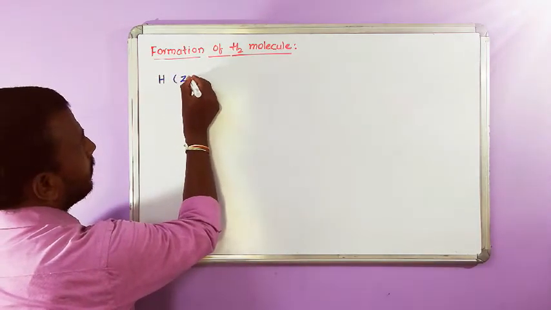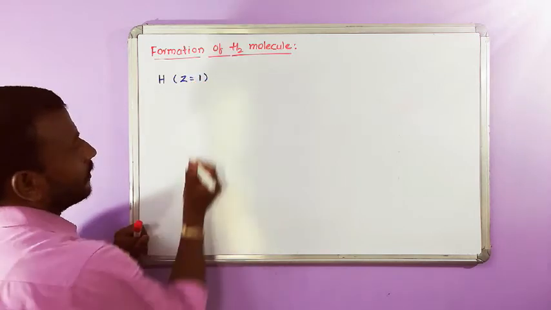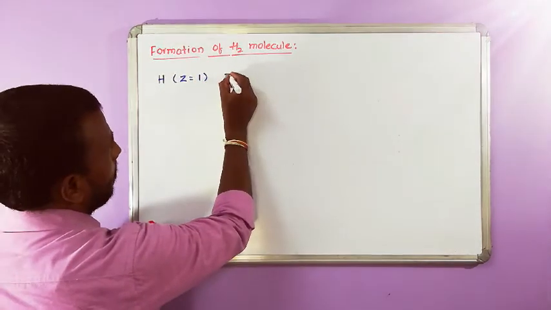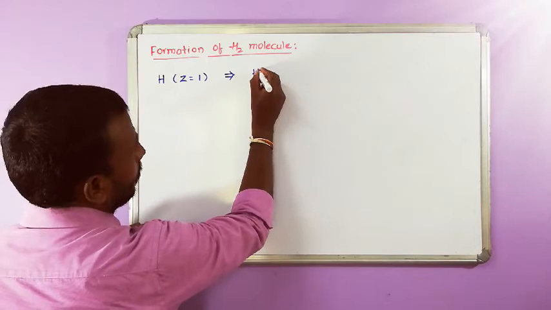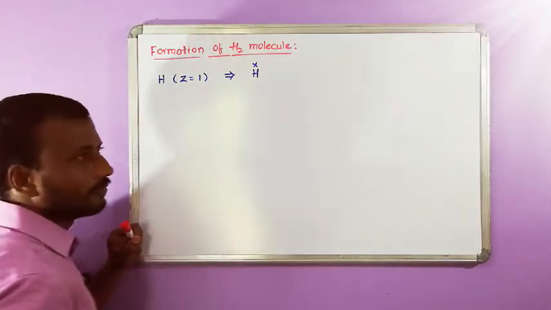Its atomic number Z is equal to 1, and its dot structure is H.